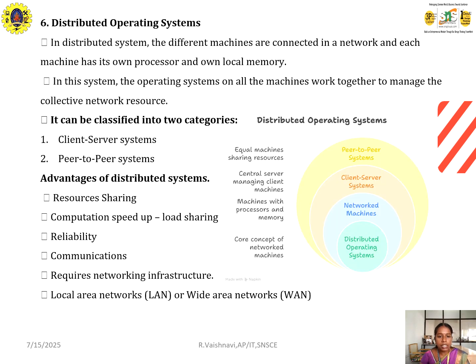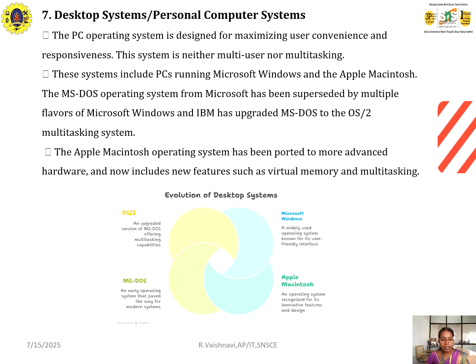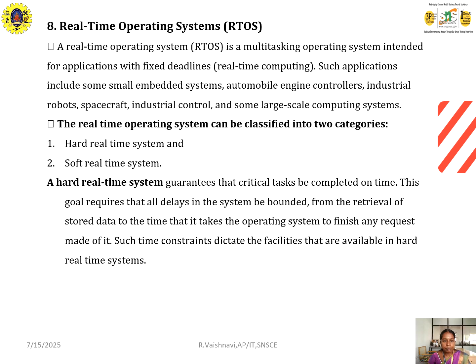Sixth one will be the distributed operating system. In a distributed operating system, different machines are connected in the same network. Here we have two categories, that is client server systems and peer-to-peer systems. Next, seventh one will be the desktop systems or the personal computer system. Here we have different types of OS used in the desktop system. That will be Microsoft Windows, OS2, MS. These are the OS. Eighth one will be the real-time operating system.